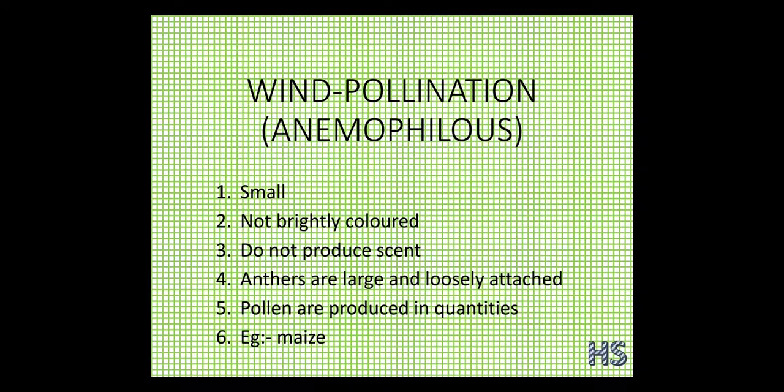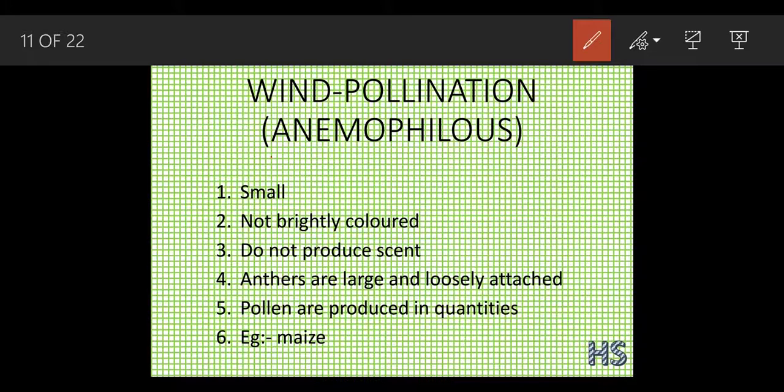Now we are going to discuss wind pollination. Wind pollination is called anemophilous. Why anemo? Because it's a biological term. Anemo means wind and philous means affinity or love towards that. In insect pollination the flowers were large, but here the flower should be small, because it does not need to attract anyone.